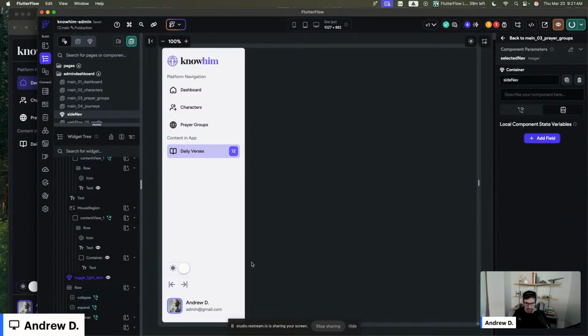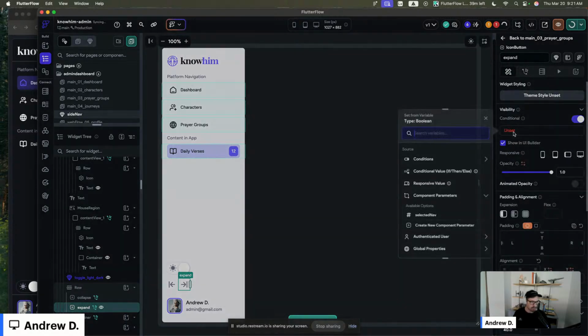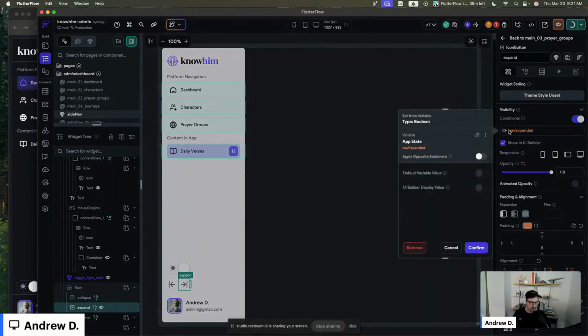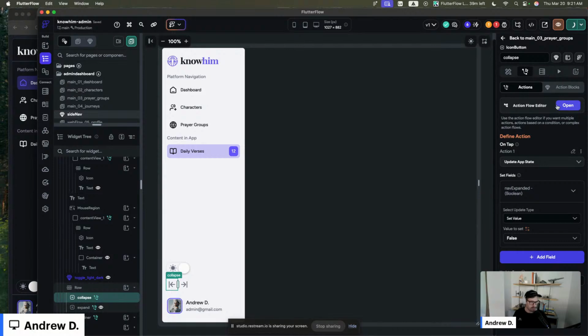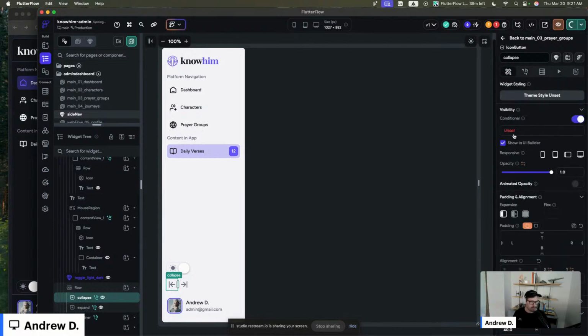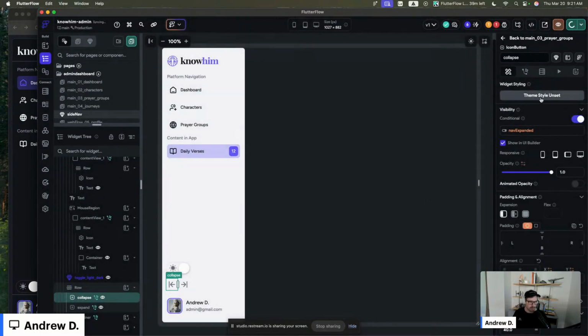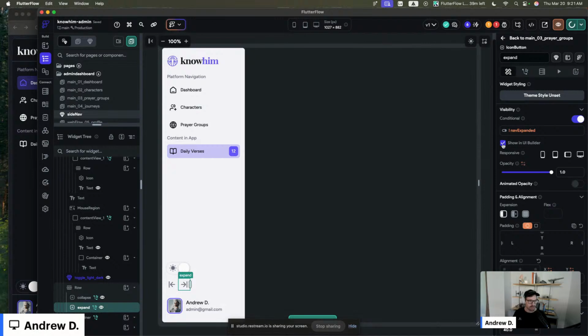Cool. And then obviously, let's only make this one visible when nav expanded is false, and this one visible when nav expanded is true. All right. Now we can do some tricky animations on this stuff.